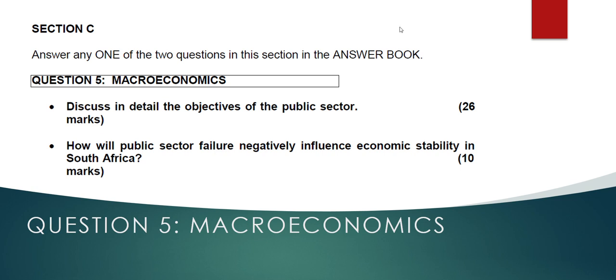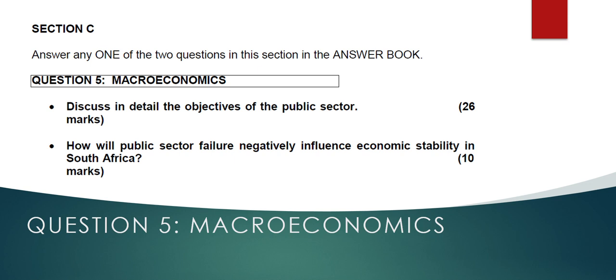In this class, candidates are going to be looking at the essay type question, and we are going to use the May-June 2021 past paper to aid us in doing the essay type question. Section C of the past paper, or expected for the papers that you'll be writing, the trial as well as the final, is an essay type question.